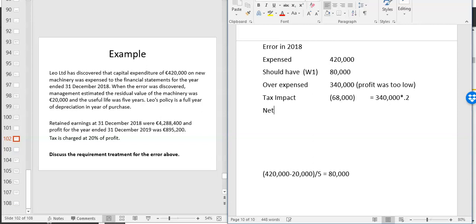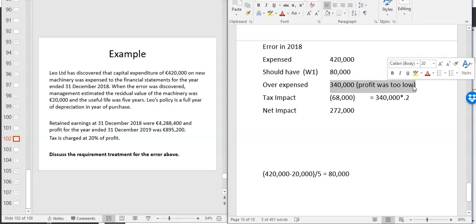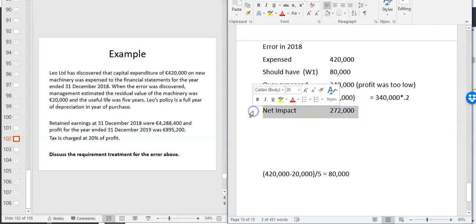And that means the net impact is 340 minus 68, 272. So what does that mean? Well, it means that if you've over-expensed by 340,000, your taxable profits are 340,000 lower than they should have been. That means you paid 68,000 less tax than you should have, so that has to be adjusted as well. So the net impact is 272,000 of higher profits last year because of that error.